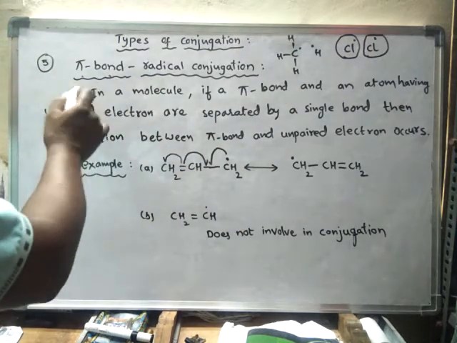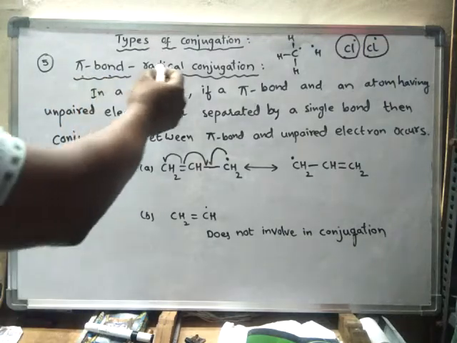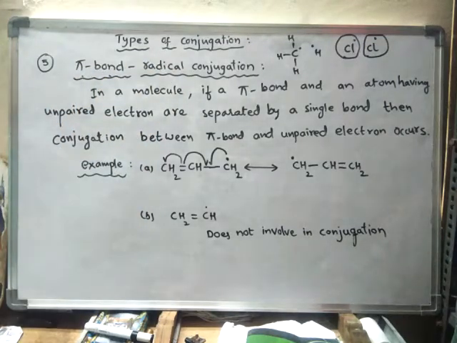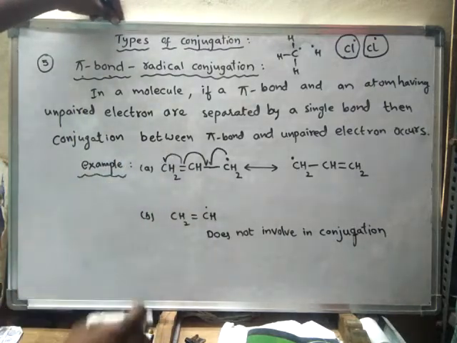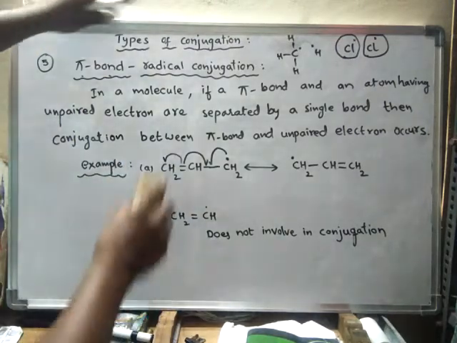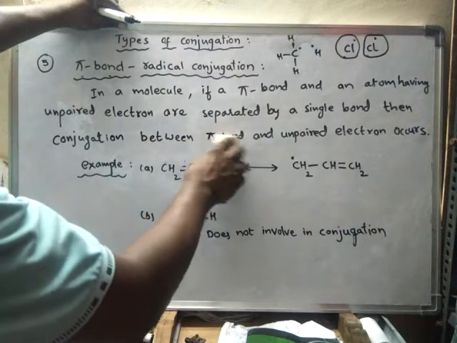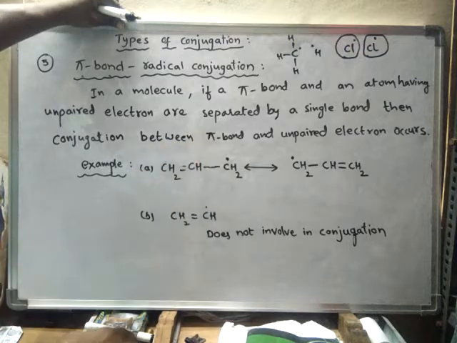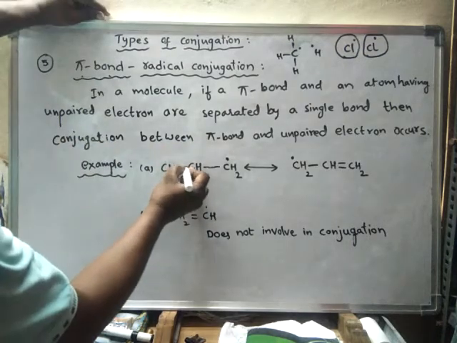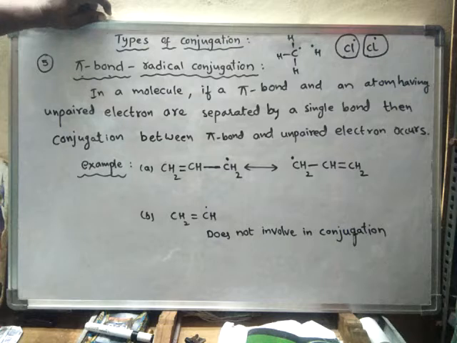So whenever a pi bond is in conjugation with a radical, take this example. I'll explain this one clearly. So this entire thing is a radical.